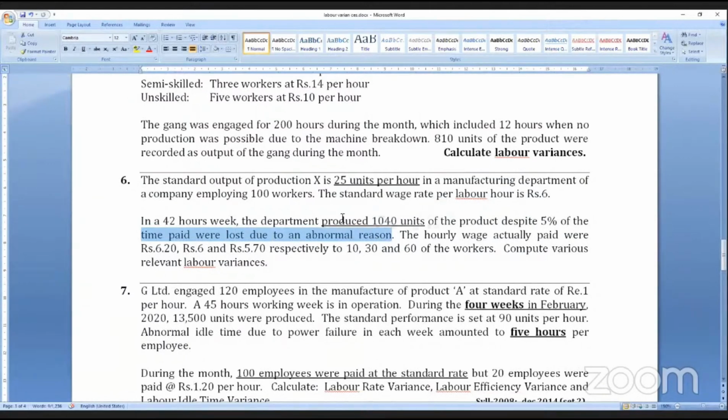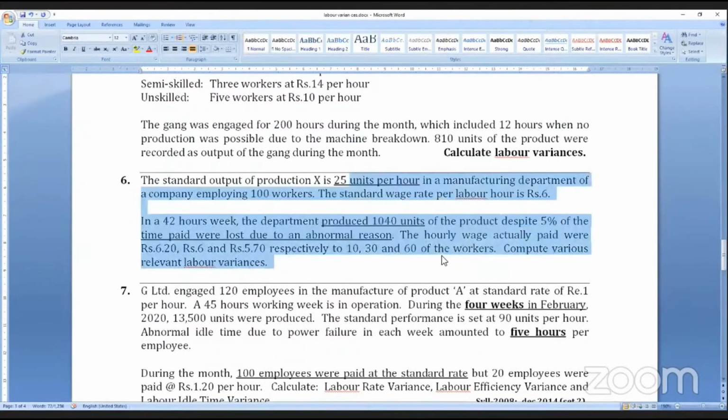So first column, standard hours into standard rate, actual hours into actual rate, actual hours into standard rate, actual hours worked. Actual hours worked is 42 hours weekly, 42 into 100, 4,200. 5% of 4,200, 210 hours gone, idle time. Fifth column is not required.